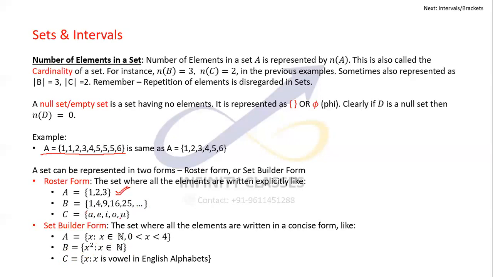Now, what about this A, E, I, O, U? Even this we can define in set builder form. This set can be defined in the set builder form using an English sentence, like how I've defined it: C is the set of X such that X is a vowel in the English alphabets. Now it is pretty clear: we know the vowels in the English alphabets are A, E, I, O, U. So basically C represents A, E, I, O, U itself. Okay, moving ahead.